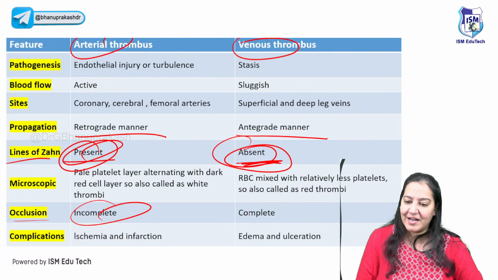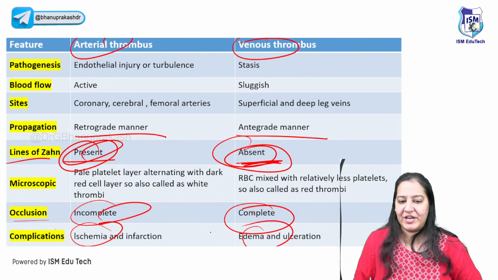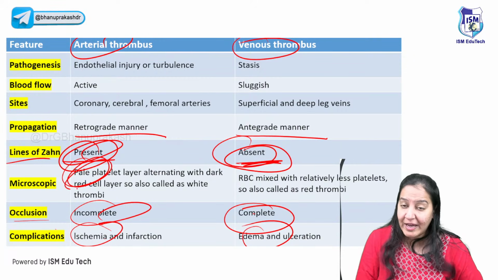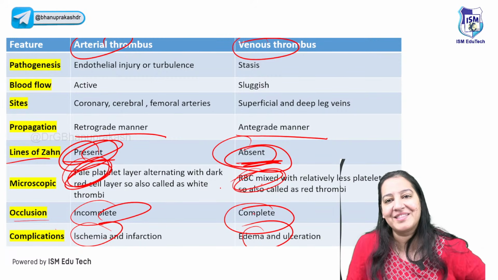So occlusion here is incomplete and here it is complete. Here the complication is ischemia, here the complication is edema. This one looks white or pale. This one looks red because of more RBCs. Everyone give me a thumbs up.